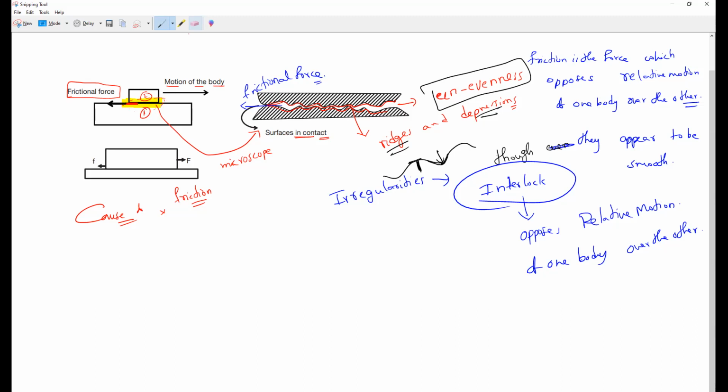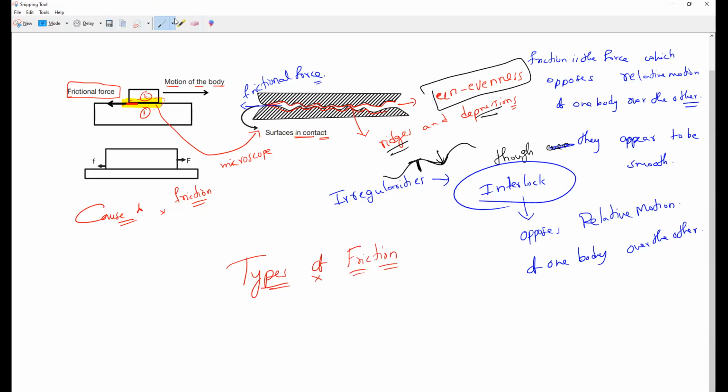So please draw the diagrams and make everything very clear. Now you understand what friction is. Anybody having any doubt? Please let me know. So with this, we are going to start the types of friction.